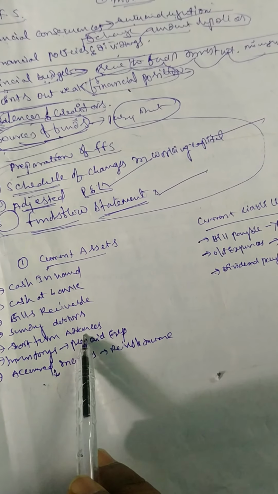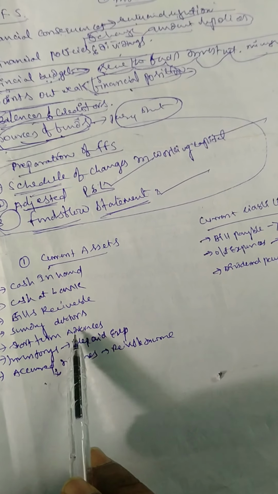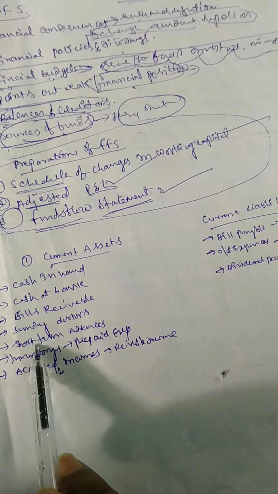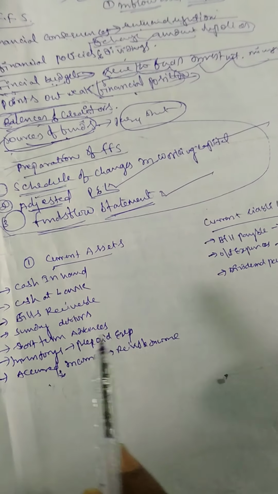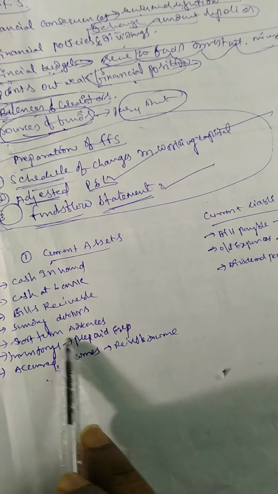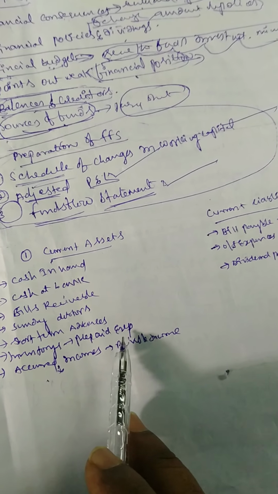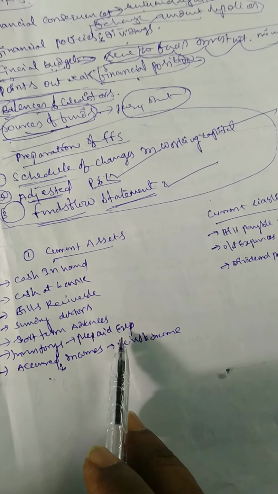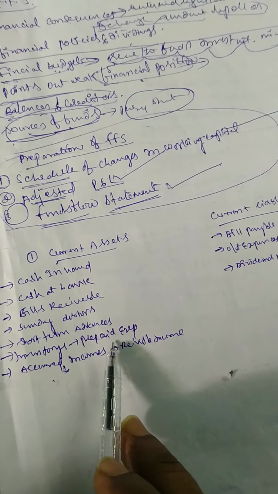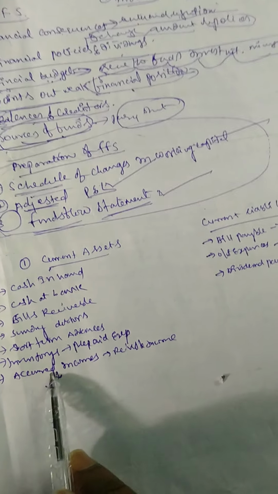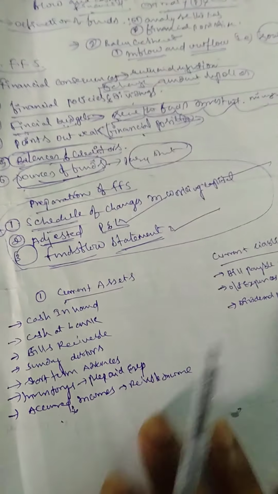Short term advances are amounts received in advance. Inventory means stock. Prepaid expenses are expenses we pay in advance. Accrued income means receivable income. These are the current assets.